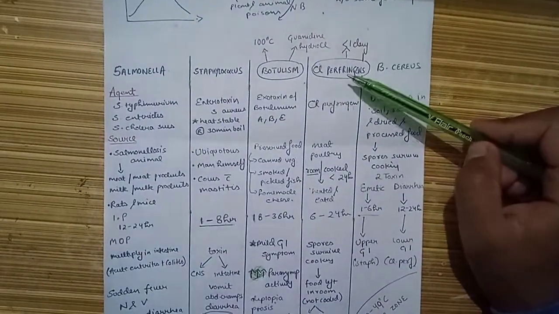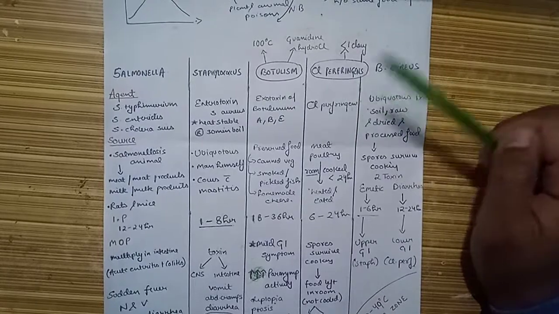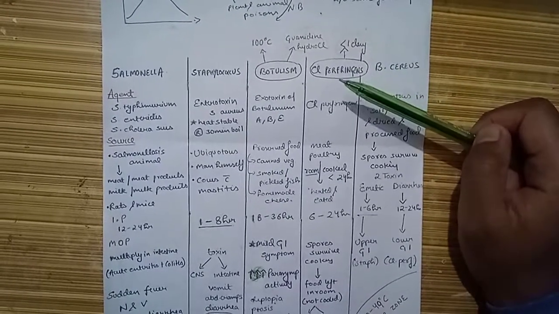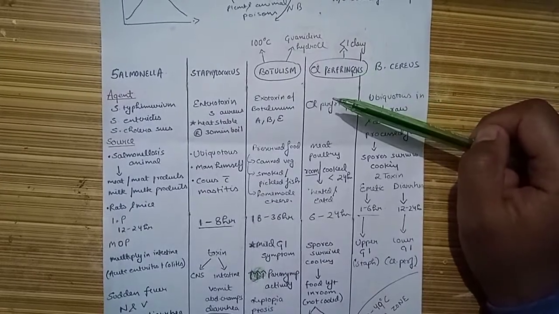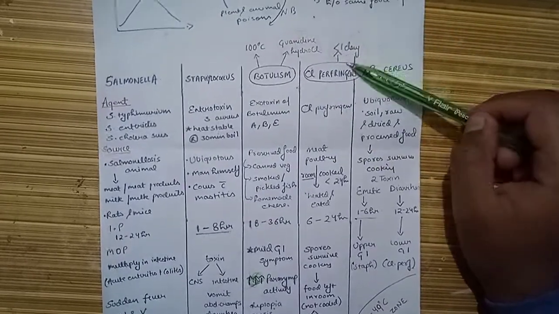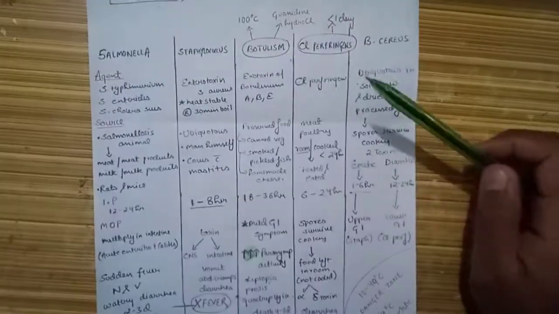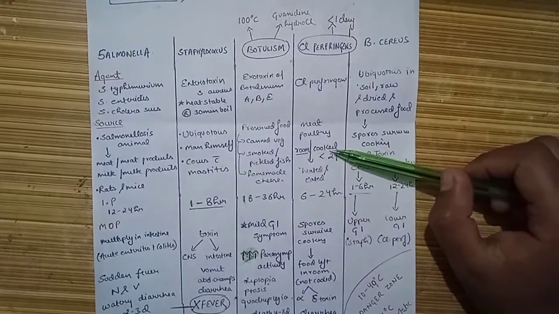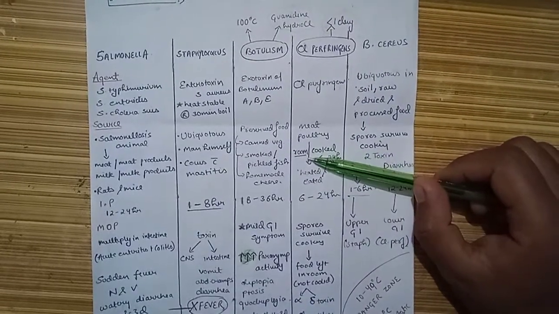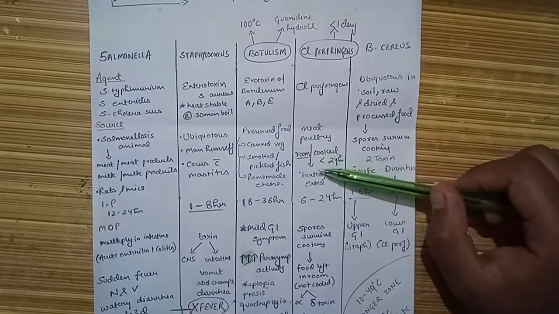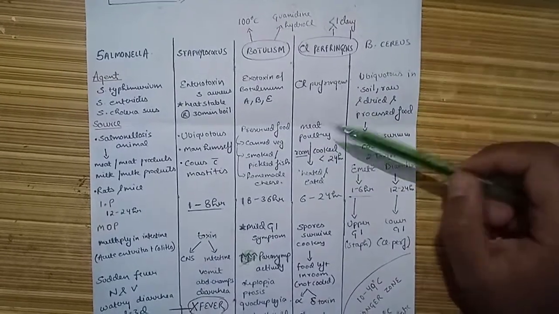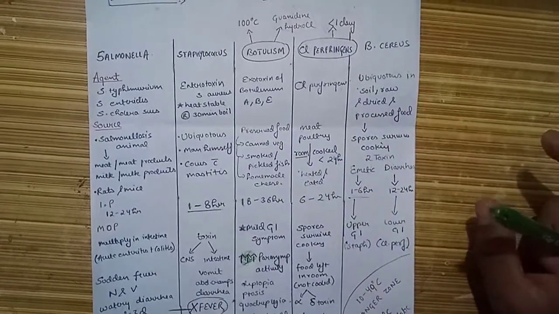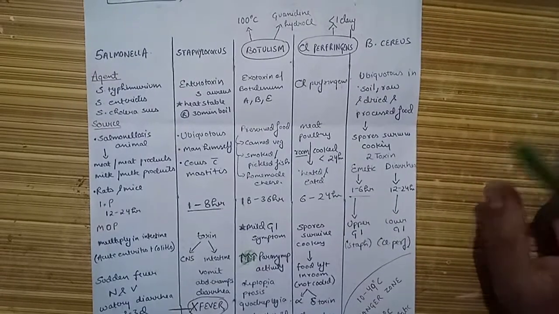Talking about the fourth kind, due to Clostridium perfringens, the special point is that this poisoning lasts less than 1 day, and no mortality due to this bacteria has been reported. This type of food poisoning has a classical history: a cooked food left at room temperature, not cooled, for 24 hours, and then the person consumes that food after heating it.